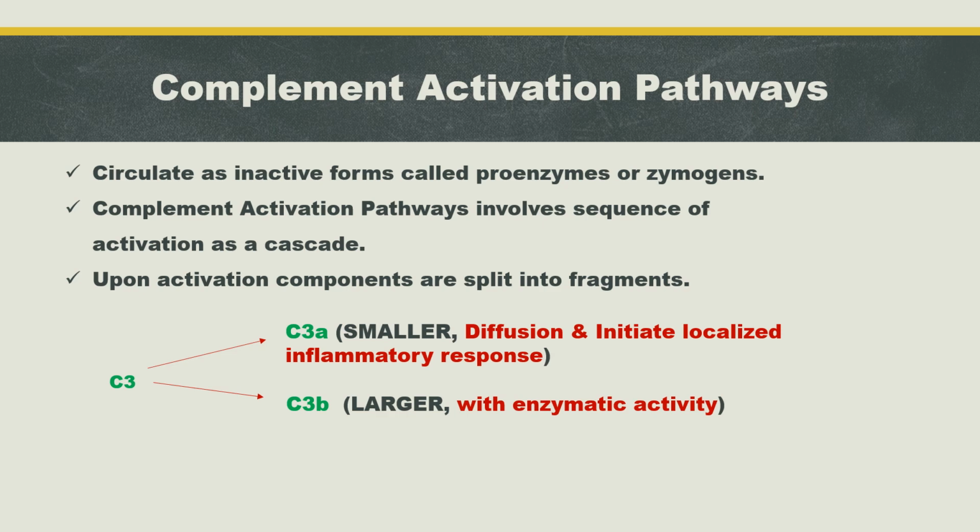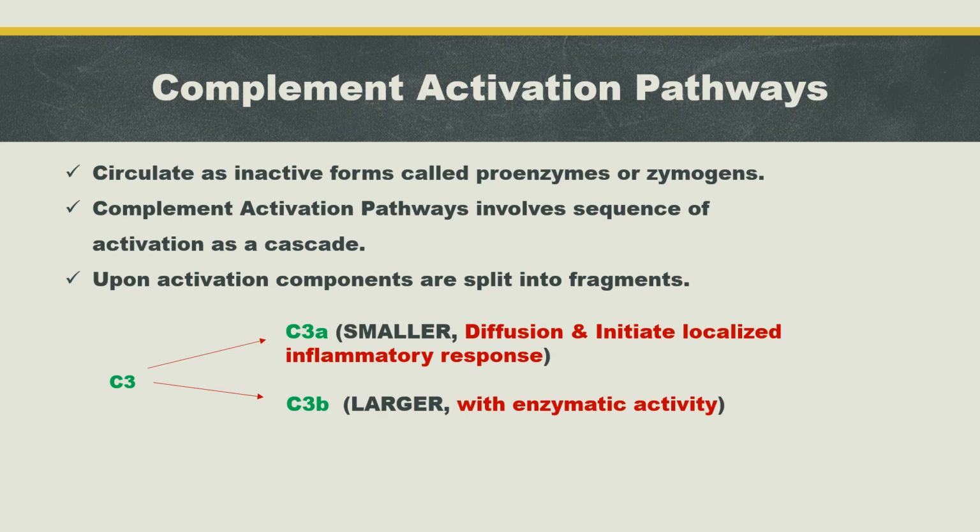Upon activation, these complement proteins are split into fragments like fragment A and fragment B. For example, the complement protein C3 is split into C3a and C3b, A indicating the smaller fragment and B indicating the larger fragment. C3a, the smaller fragment, will diffuse away and initiate a localized inflammatory response.